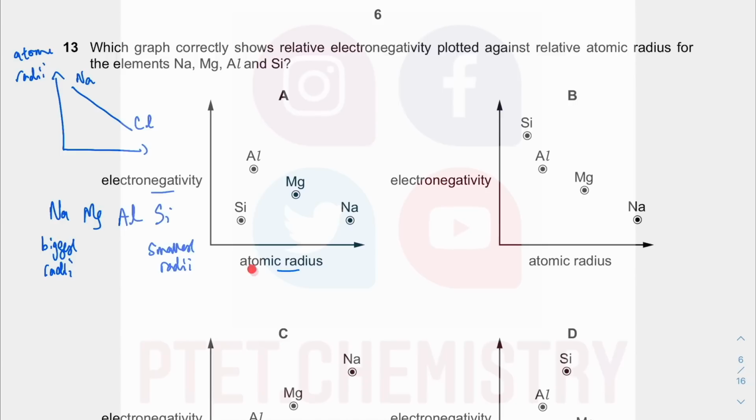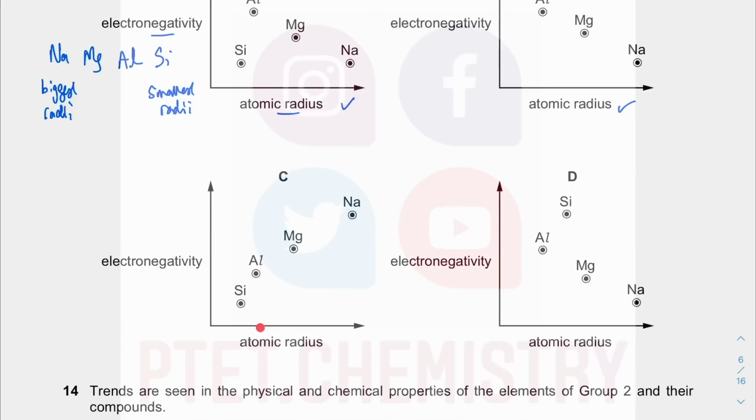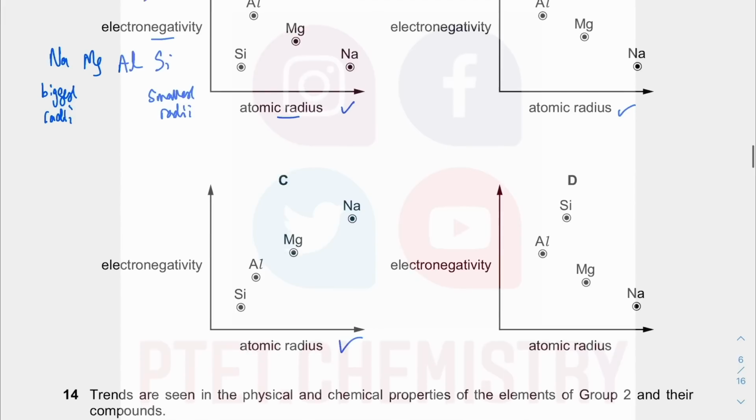So on our x-axis, we should expect the smallest to be silicon, aluminium, magnesium, sodium. So this one is fine on the x-axis. This one is fine on the x-axis. This one is fine on the x-axis. This one is not fine on the x-axis. This is saying that aluminium is bigger than silicon, and that is not true. Okay, we already crossed out one possibility there.